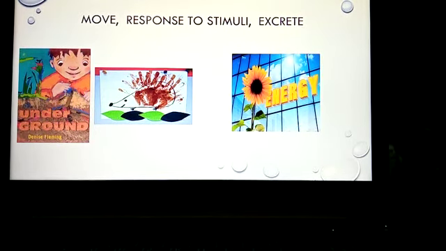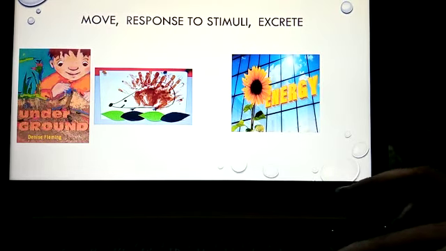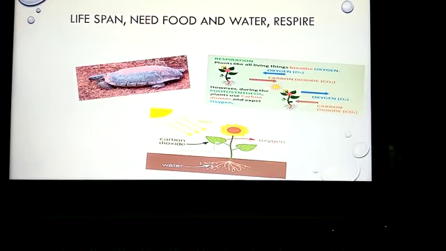It shows the movement, that is, the sunflower turns towards the east in the direction of the sun's rays. In whichever direction the sunlight comes, the sunflower also moves. So the third one is for movement, the second one is for excretion, and the first one is for response to stimuli. Here you can see some more pictures.